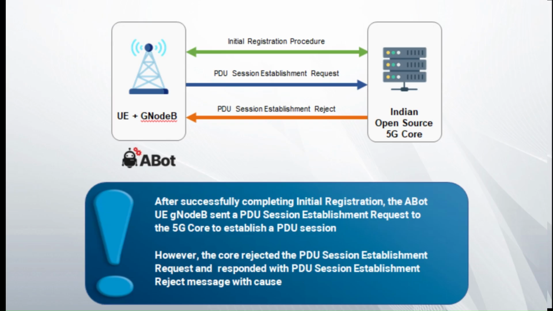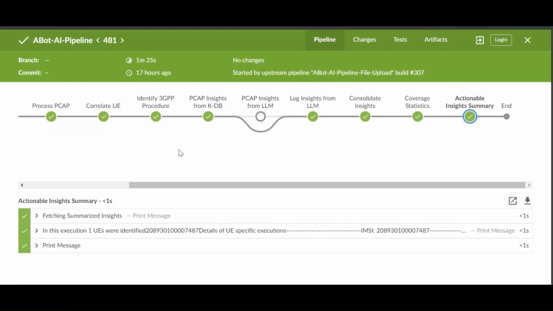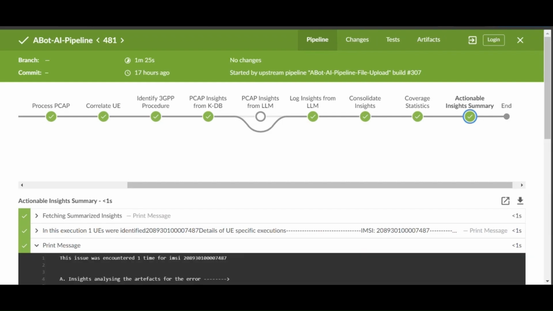In this case, ABot UE Gnode B had sent a PDU session establishment request to the 5G core to establish a PDU session. The core rejected the PDU session establishment request and responded with a PDU session establishment reject message with proper cause. Here's the pipeline that analyzed the artifacts for the case. Notice that the PCAP insights were generated from native knowledge DB, and the PCAP LLM stage is skipped altogether. Let us look at the insights.